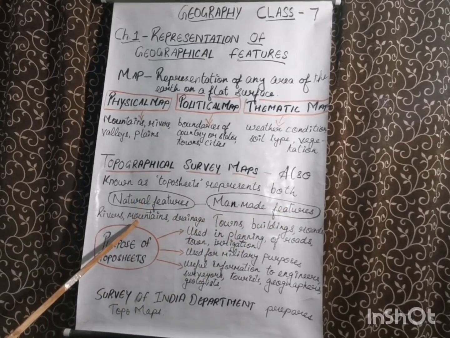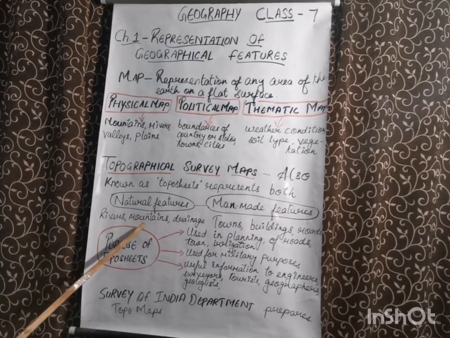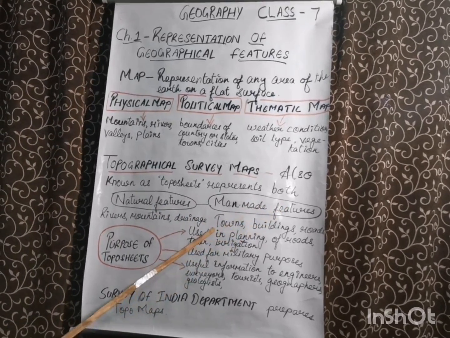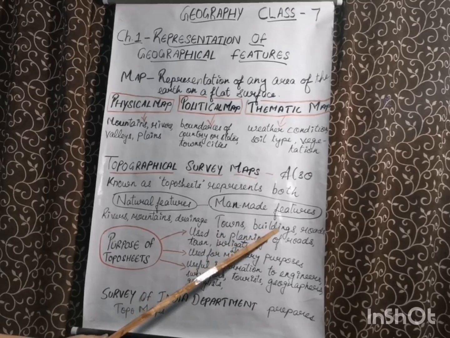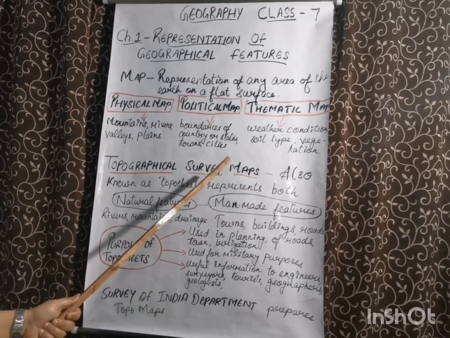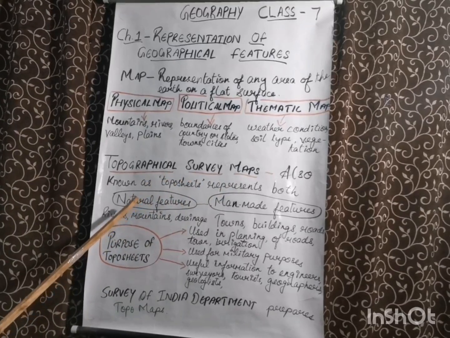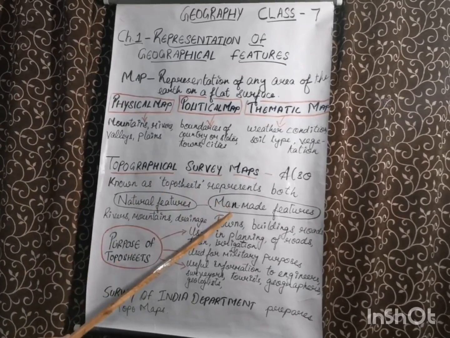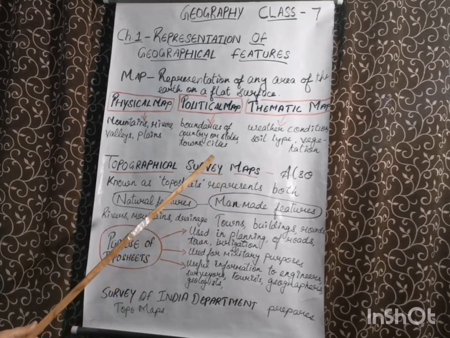Natural features means your rivers, mountains, drainage, etc. And man-made features means towns, buildings, roads, etc. So topographical survey maps represent geographical features which consist of both natural as well as man-made features.